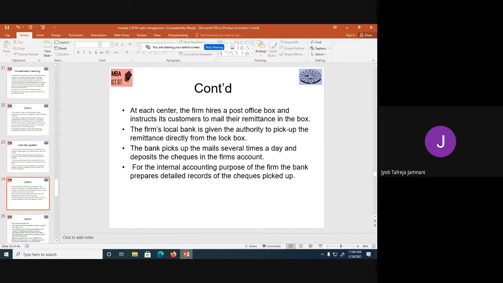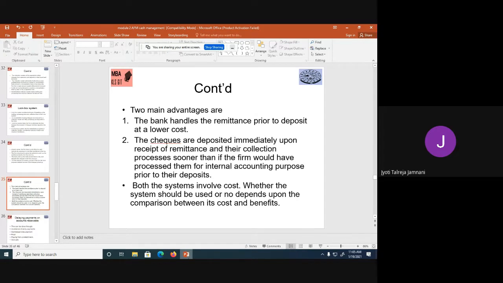The firm's local bank is given authority to do this. The bank picks up the mail several times a day and deposits the checks in the firm's account. For the internal accounting purpose of the firm, the bank prepares detailed records of the checks picked up. So, for the accountant's purpose, the bank will maintain records of all the checks picked up. So there is no need to go to the accountant. Even before reaching the accountant, the bank will handle the deposits and just give the details to the accountant. The checks are deposited immediately upon receipt of remittance and the collection process begins.